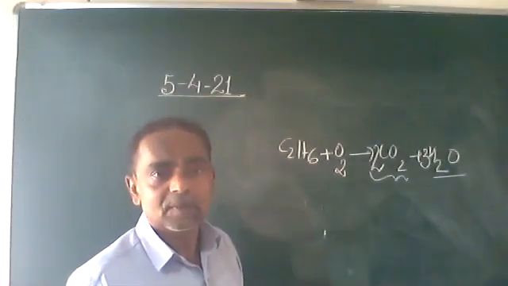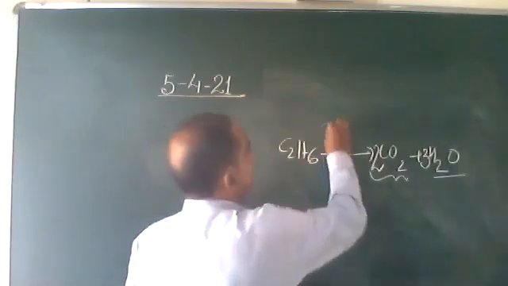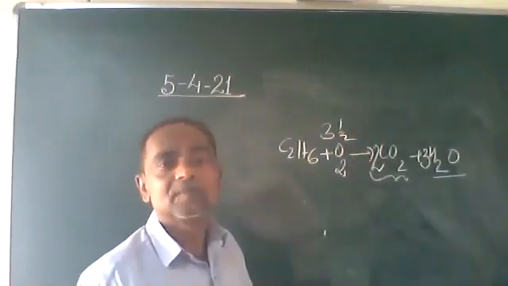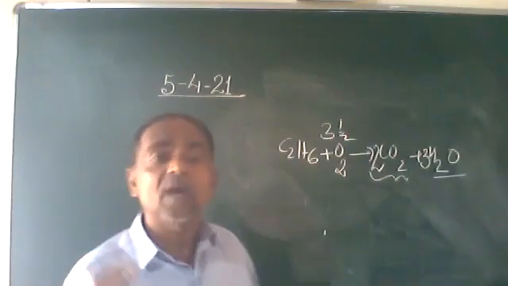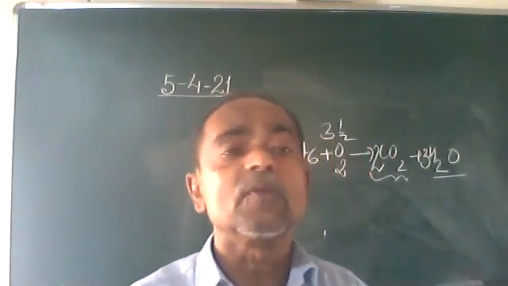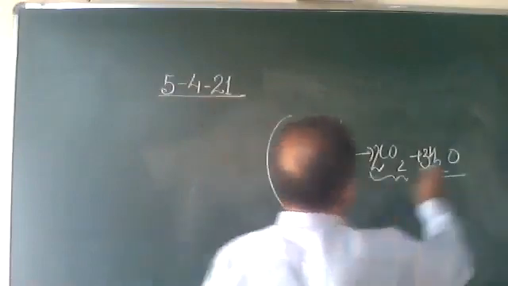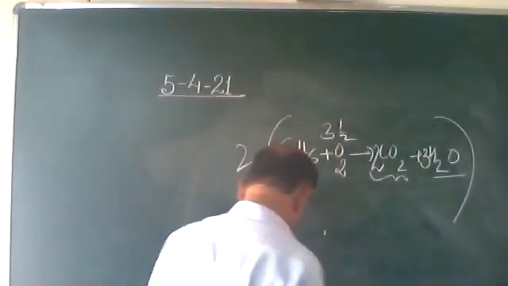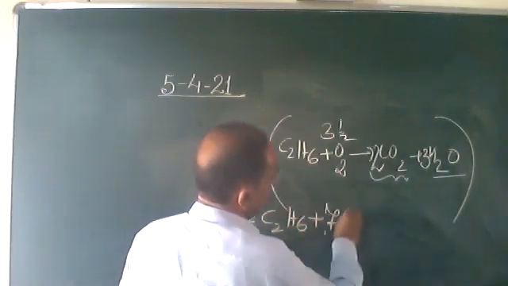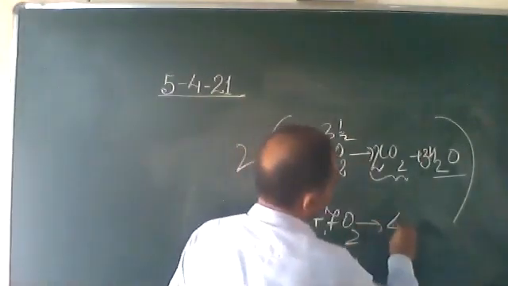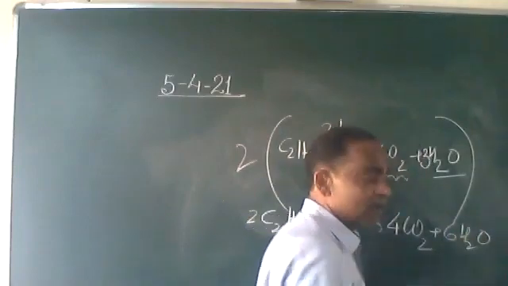Is it 7 oxygen or not? Now here it is how much? 2. So how do these 2 get converted into 7? We multiply by 3.5. 3.5 into 2 means 7. Agreed? But how do we have half molecules? We have only full molecules. We won't have any half molecules. So to remove the half molecules, we multiply this entire equation by 2. Now what happens? 2 C2H6 plus 7 O2 becomes 4 CO2 plus 3 twos are 6 H2O. Now you see it is balanced.